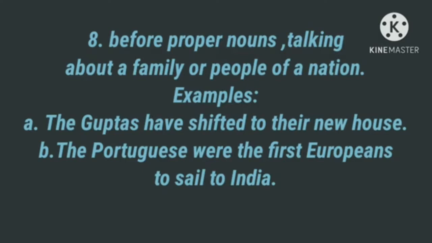Proper nouns are specific names given to a person, place, animal or thing. Examples: the Guptas have shifted to their new house. Here the Guptas refers to the members of the Gupta family. So before proper nouns, when talking about a family or people of a nation, we use the definite article.